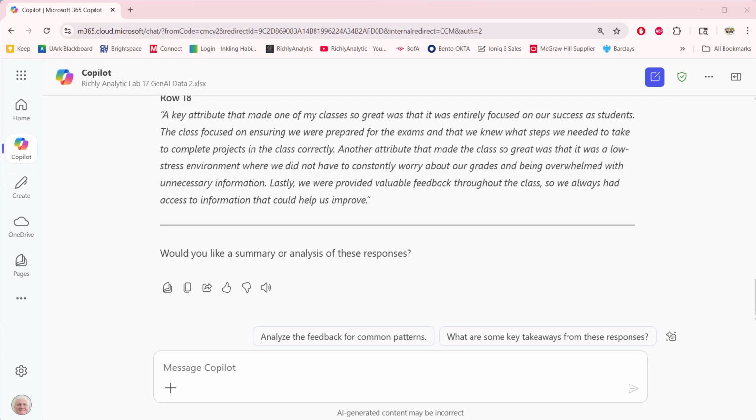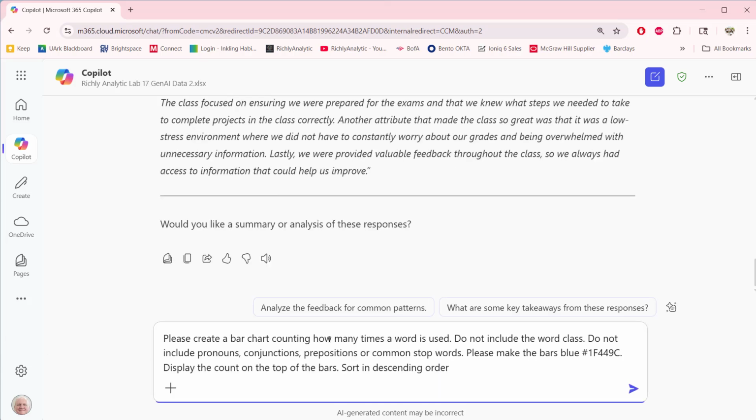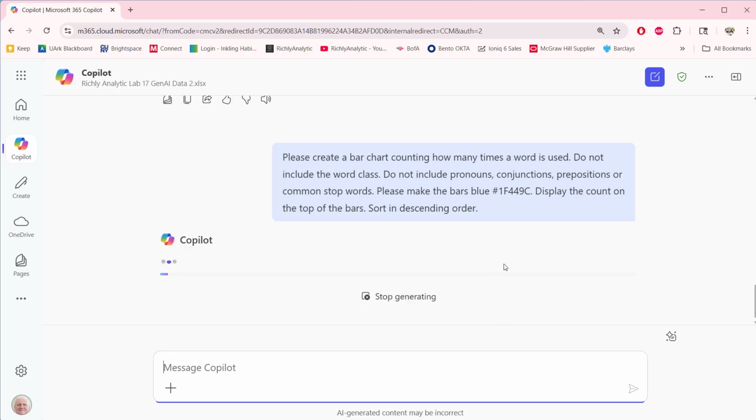The next thing I'm going to ask it to do is create a bar chart. And oftentimes I can tell it what words to include or not to include. So I say, do not include the word class. Do not include pronouns, conjunctions, prepositions, common stop words. And I want it to be put in a histogram or a bar chart counting, which would be a histogram. And I want it to be displayed and sorted in descending order. So I'm going to hit enter there.